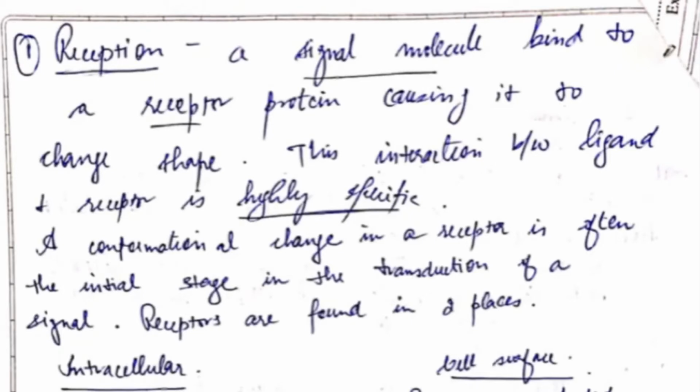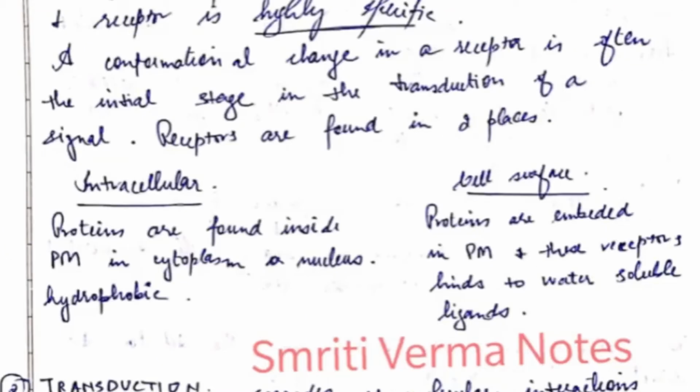Now, it is of two types, that is intracellular and cell surface receptors. We will be studying about these types of receptors in detail in the next video, but for studying the stages of cell signaling, this is more than enough. Intracellular means the proteins are found inside the plasma membrane, whereas in cell surface the proteins are embedded in the plasma membrane, and these receptors bind to water soluble ligands.